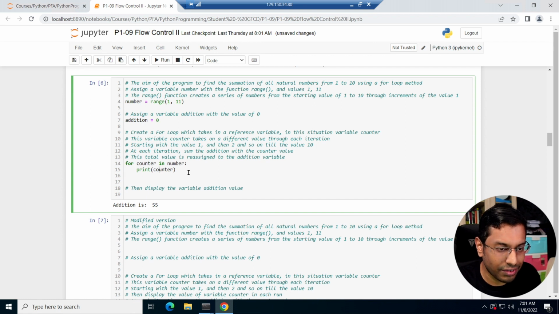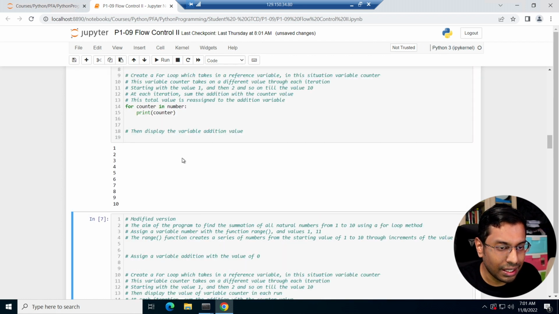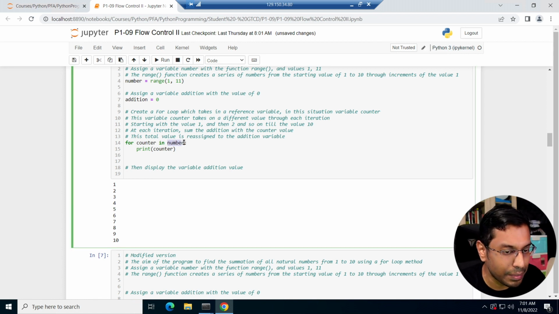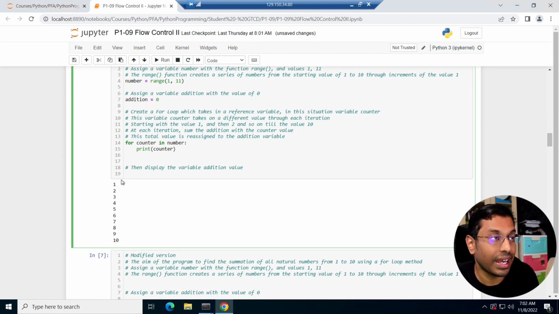So what's going to happen? Let's run this first. We can see that it actually prints out 1, 2, 3, 4, 5, 6, 7, 8, 9, 10, like we expected, because it's moving through each and every one of these numbers. For each iteration, it's just printing it out. There is no condition because it is a specific set of times that it's going to do that. If we set it to do it 1,000,000 times, it's going to do it 1,000,000 times. In this case, our number only contains 10 numbers, so it's just going to loop 10 times and print each of the values once.